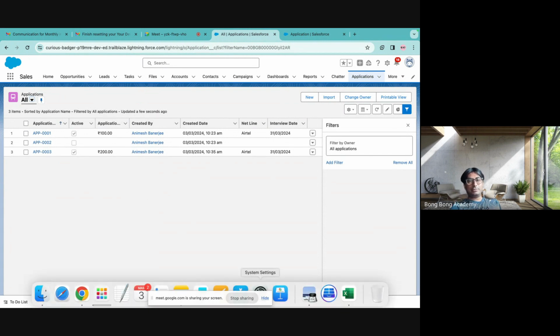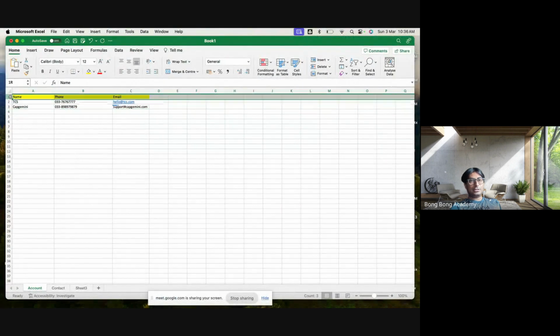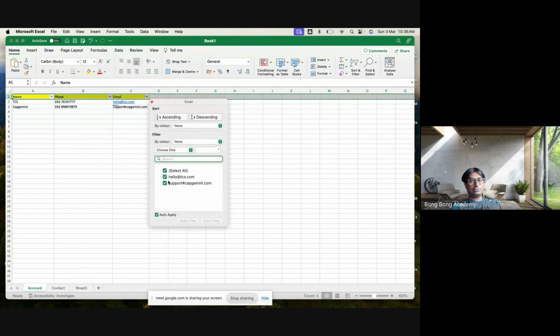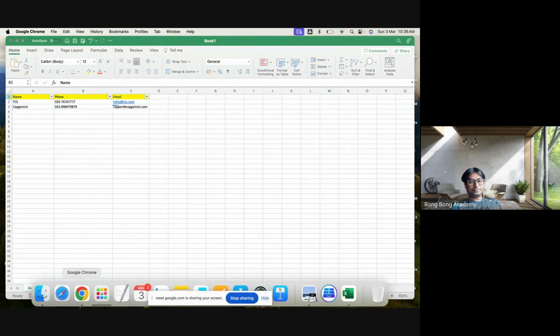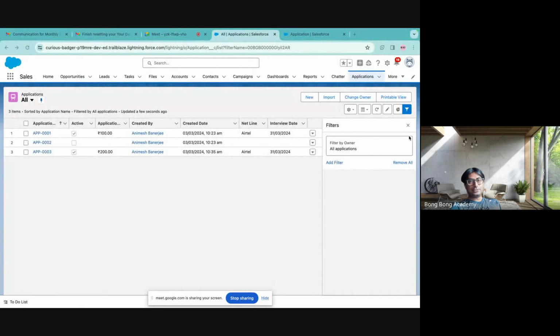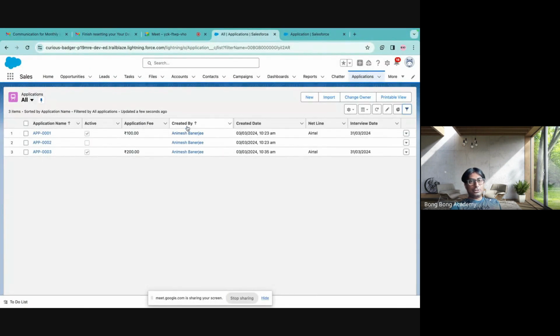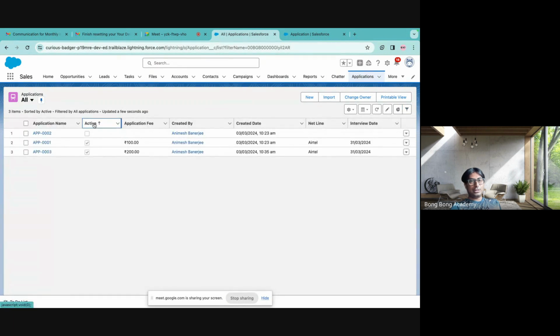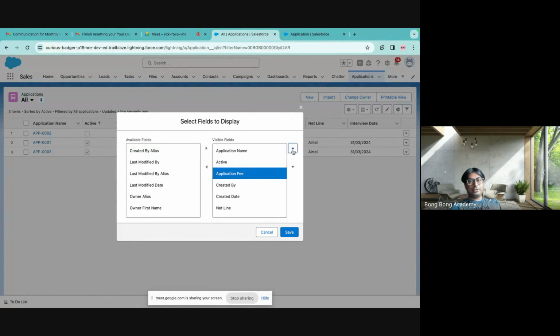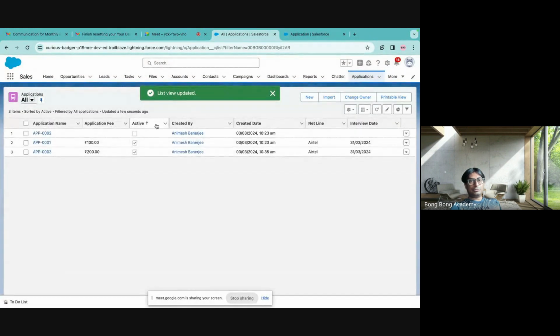It is quite similar to how we use this in Excel sheet. So in Excel sheet also you can put a filter. And if there was an active filter, you can put that. You can select values here. Same thing is happening here with these filters, right? You can sort this in ascending order or descending order. See, this arrow, ascending sort, descending sort. You can do that. You can organize these values. Application fee comes up, so you can move this here.